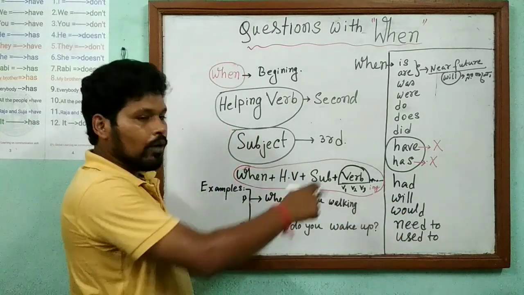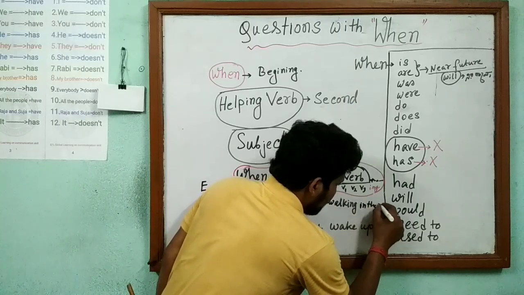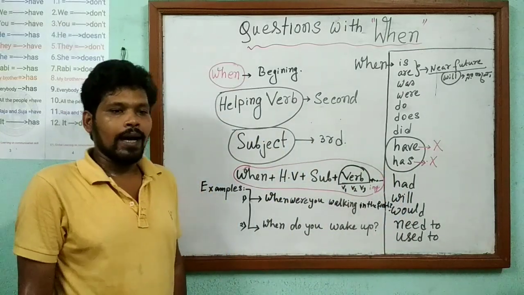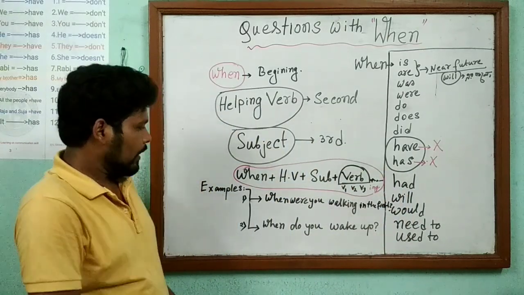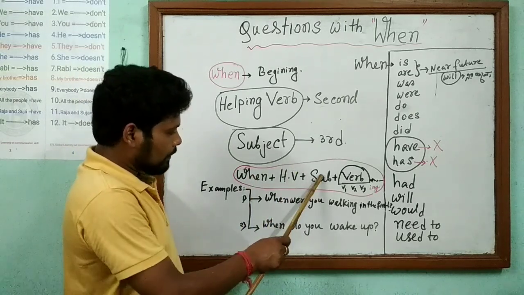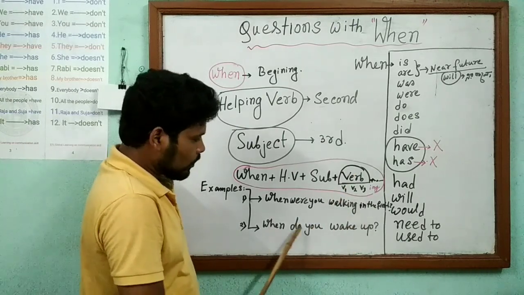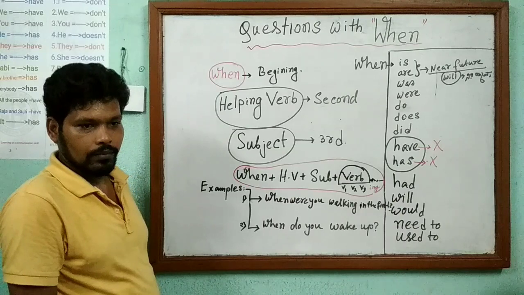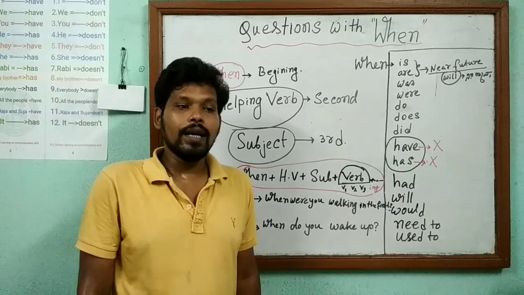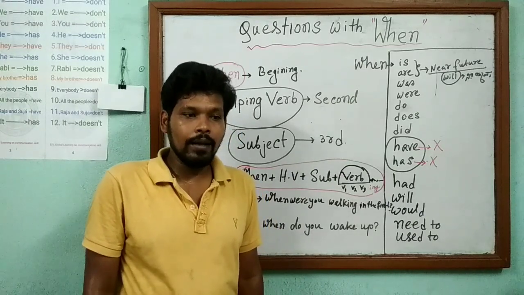When are you walking in the field? Okay, again: when, helping verb do, subject you, verb wake up. When do you wake up? Remaining part is not there. When do you wake up every day? Remaining part is there.